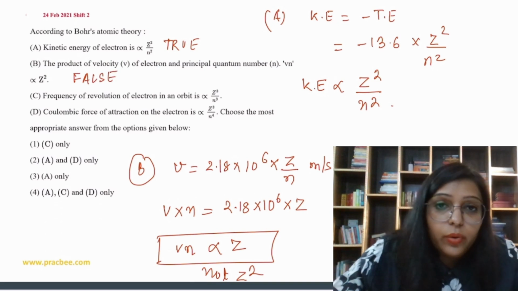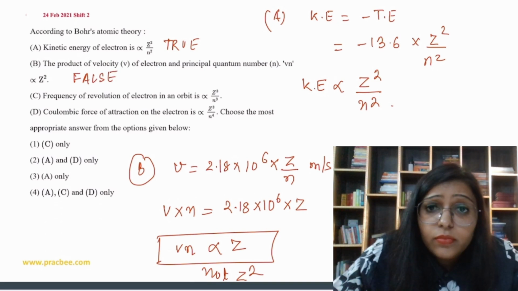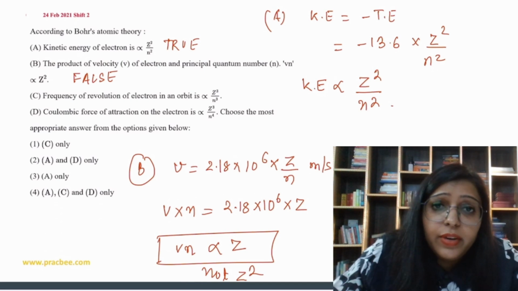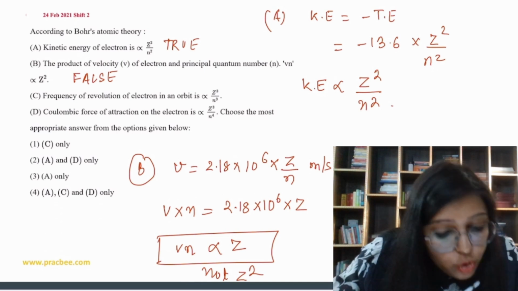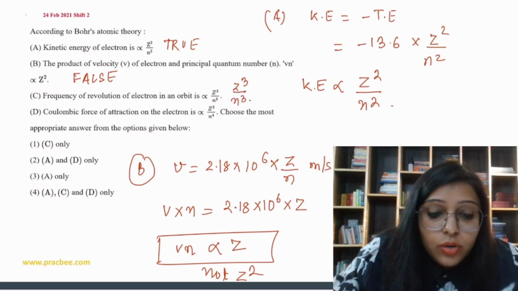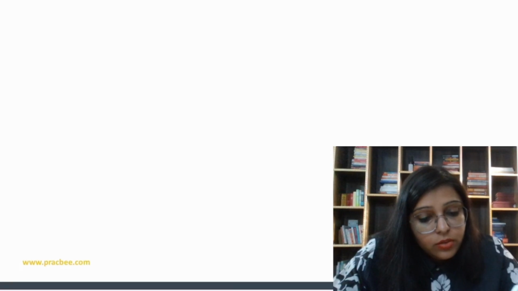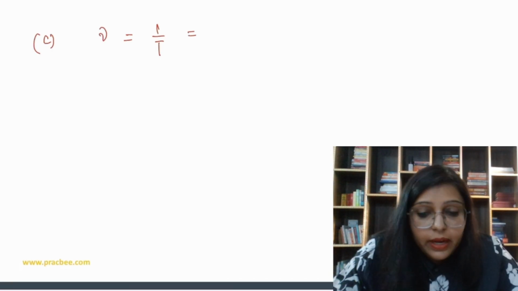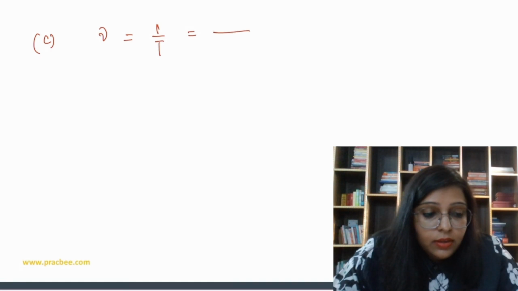Clear? Okay. Now next, frequency of revolution of electron in an orbit is proportional to Z cube upon n cube. It is given. So let's check how to find frequency. See, frequency is basically 1 by time period, and speed is equal to distance over time.